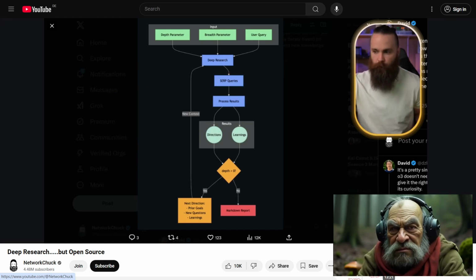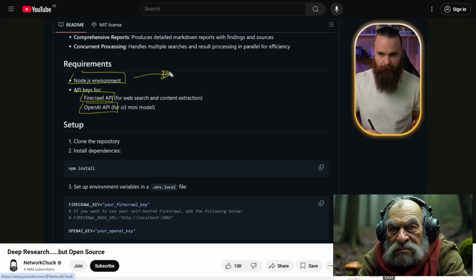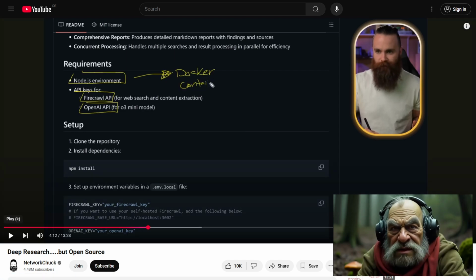It's actually really quick to get this set up. We're really only going to need three things. We'll need a Firecrawl API, which is free, don't worry, and an OpenAI API. We'll also need a Node.js environment, but we're going to do that inside of a Docker container because you know how I roll. Docker containers.